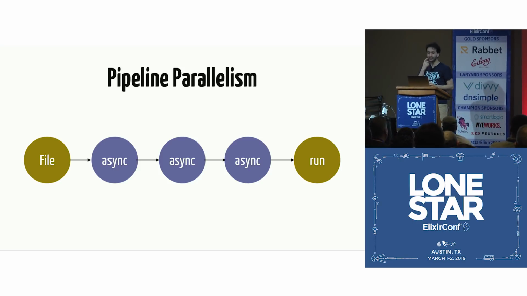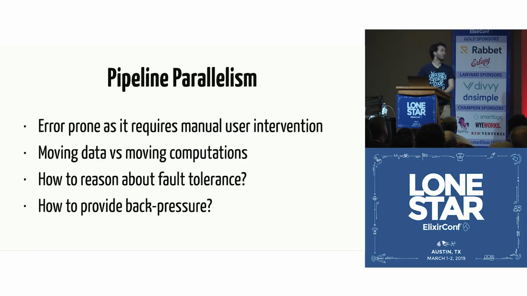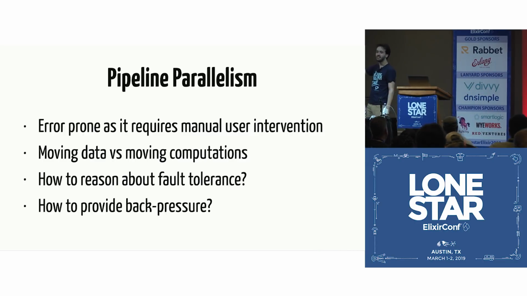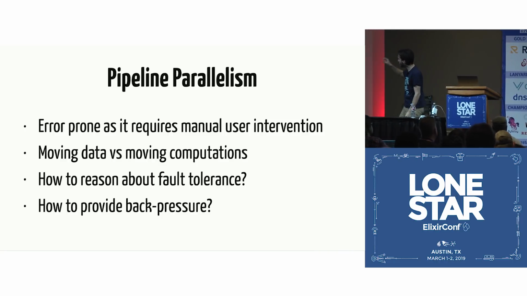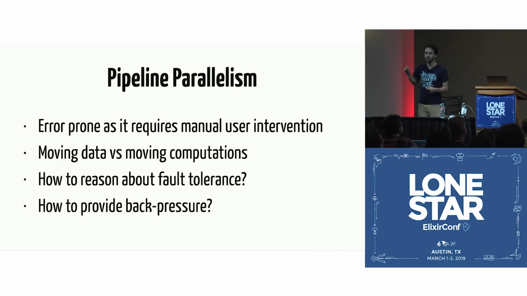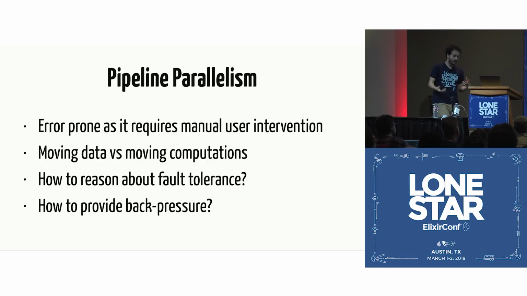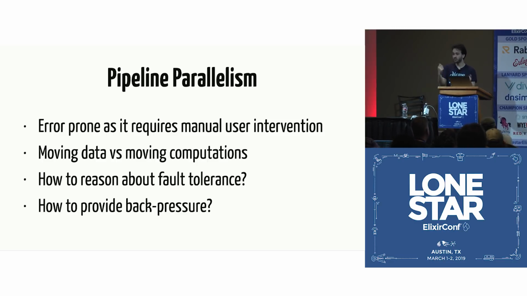It turns out that this approach is bad for a couple different reasons. So the first one is that it is error prone, right? Because it's the developer that has to add the stream async. The developer needs to go there, oh, I'm going to put one here, another one here, right? And then maybe the developer is going to optimize it by hand on their machine. But you're going to run in production, and that may have different performance characteristics, right? So it can be all wrong.